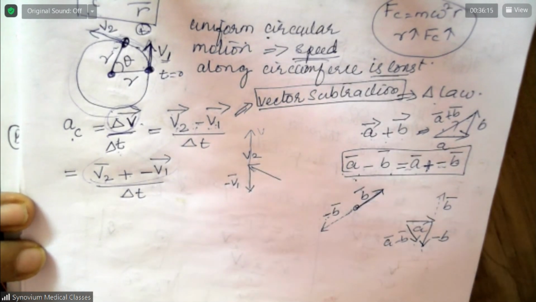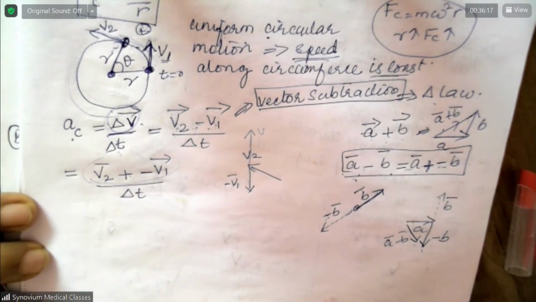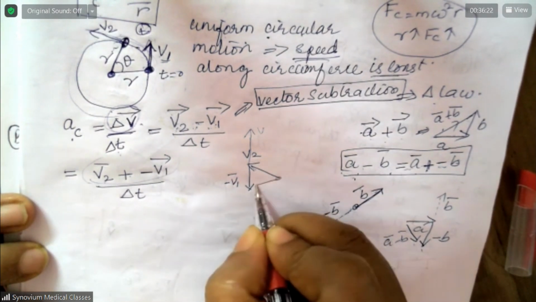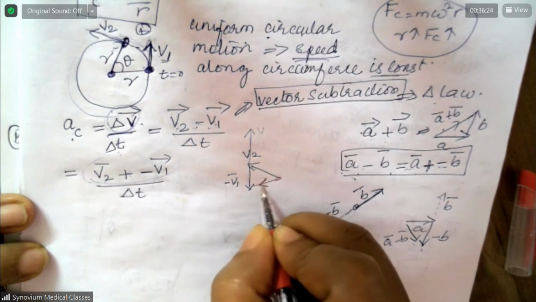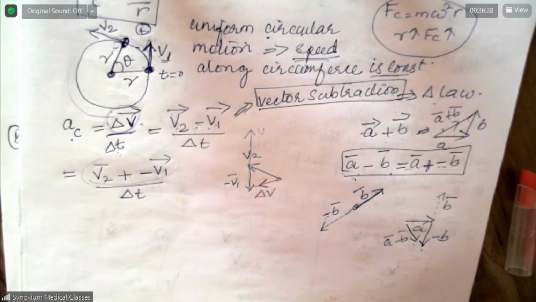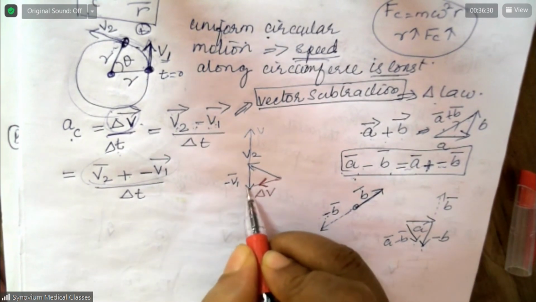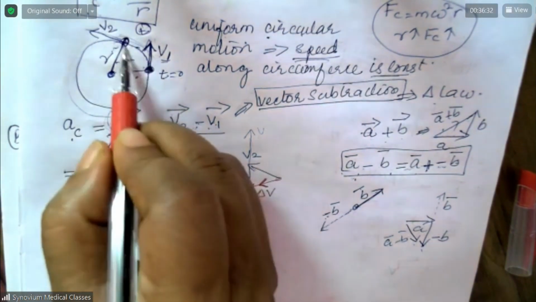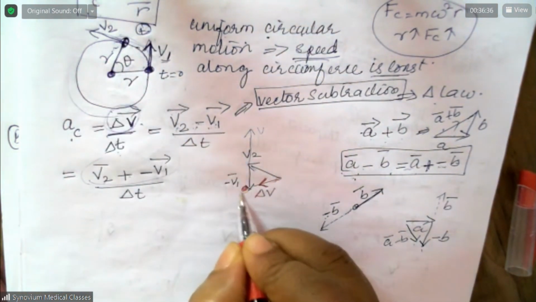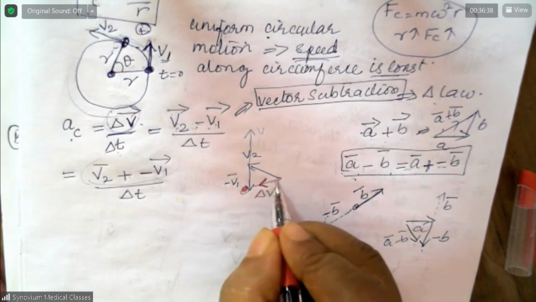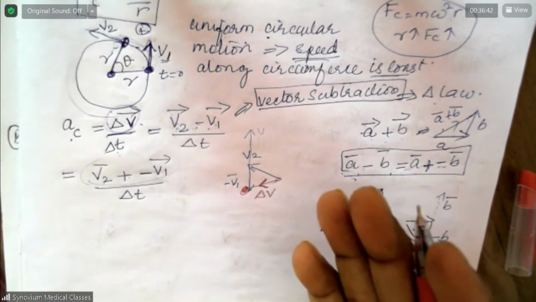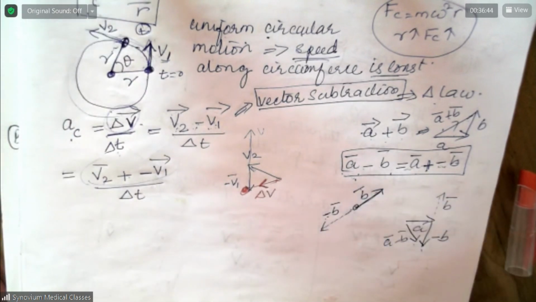Now, why are we doing this here? To get the direction. So now what is the resultant? You join this with this. See, what is the direction? This is delta V. What's the direction? This is towards the center. That means it is directed towards the center of the circular path. So this change in velocity is towards the center, so it is causing centripetal acceleration.